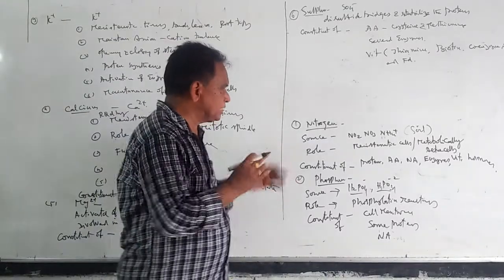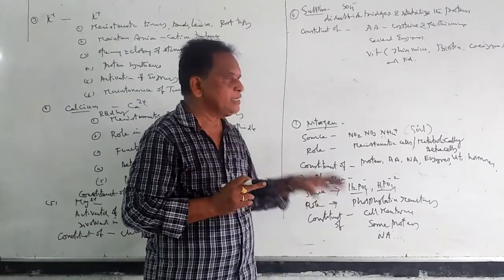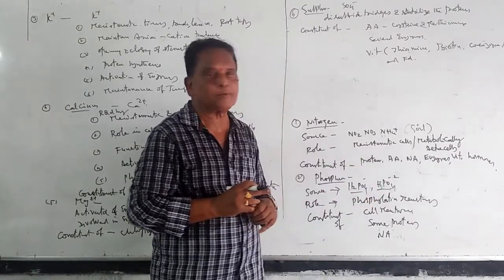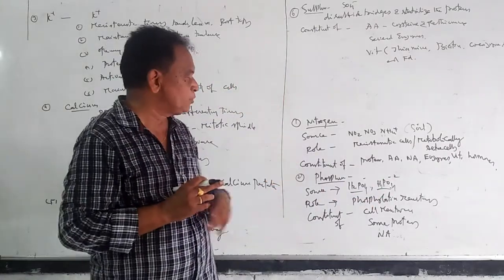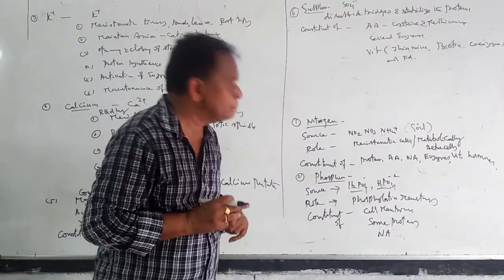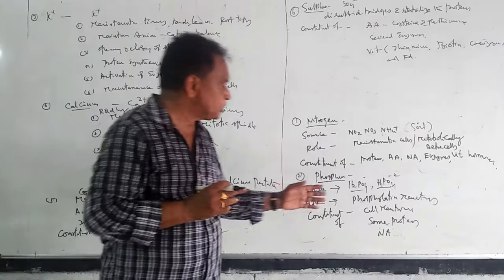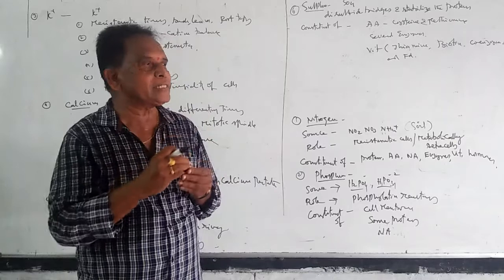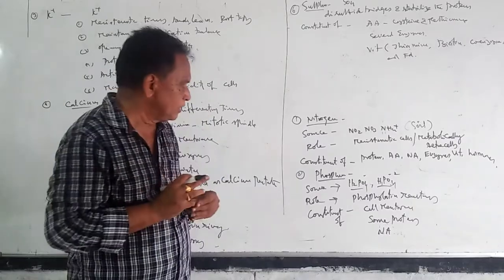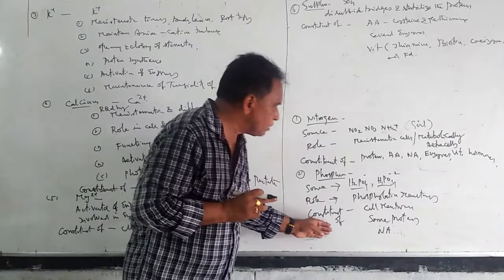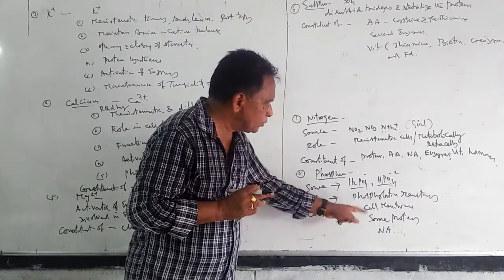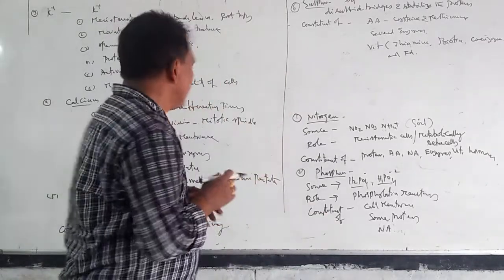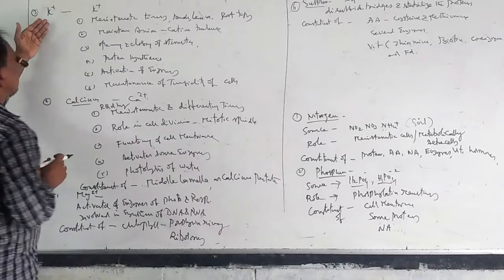The phosphorus source: it is available from the soil in the form of H2PO4 or H3PO4, phosphoric acids. And its main role in plants is that they are involved in phosphorylation reactions. The reactions related to phosphorus are called phosphorylation reactions. And this phosphorus is a constituent of cell membranes and some proteins, and in nucleic acids, phosphorus acts as a backbone. And the next element is potassium.